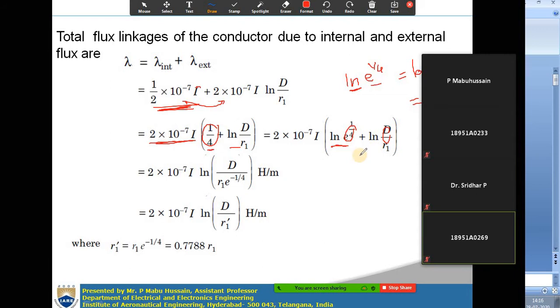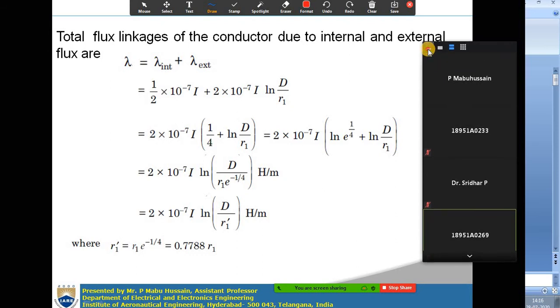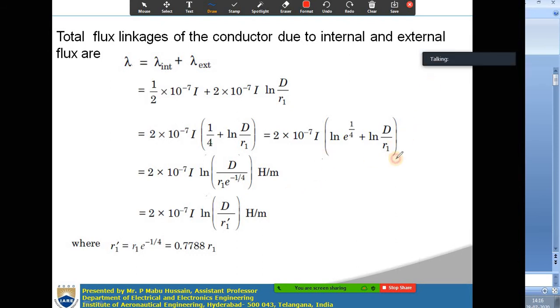Let us assume the first term is ln a and the second is ln b. Log a plus log b is equal to log ab, so this can be written as ln of e power 1 by 4 into d by r.